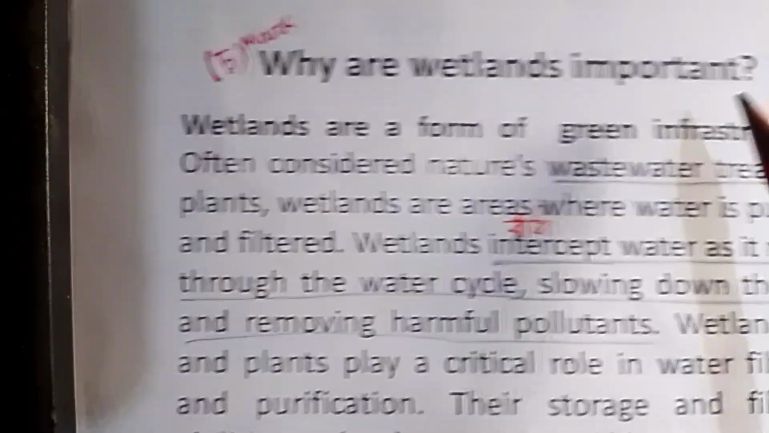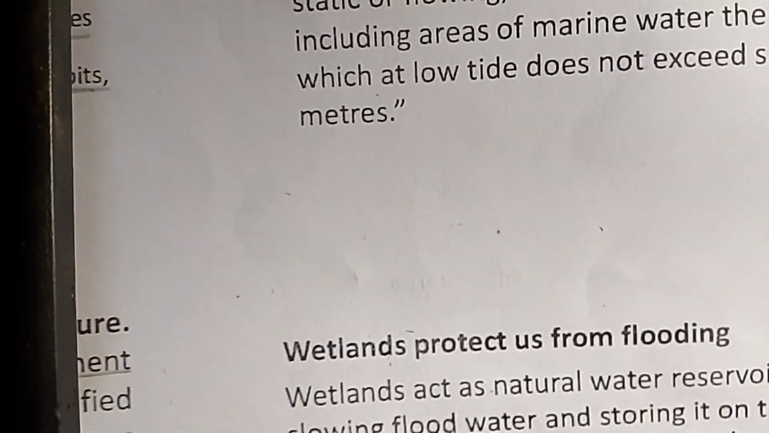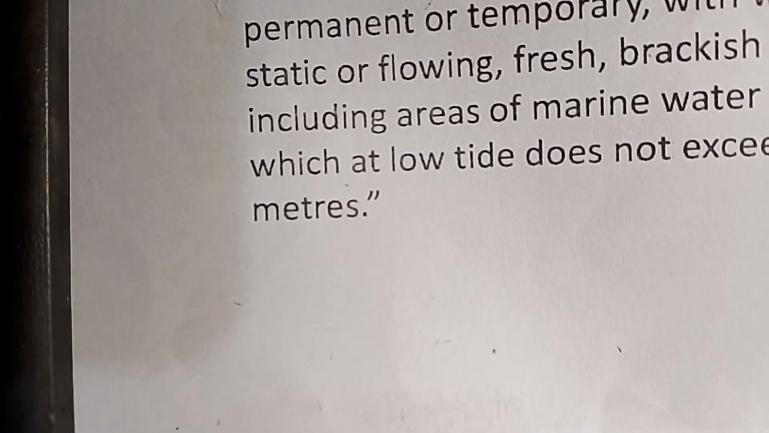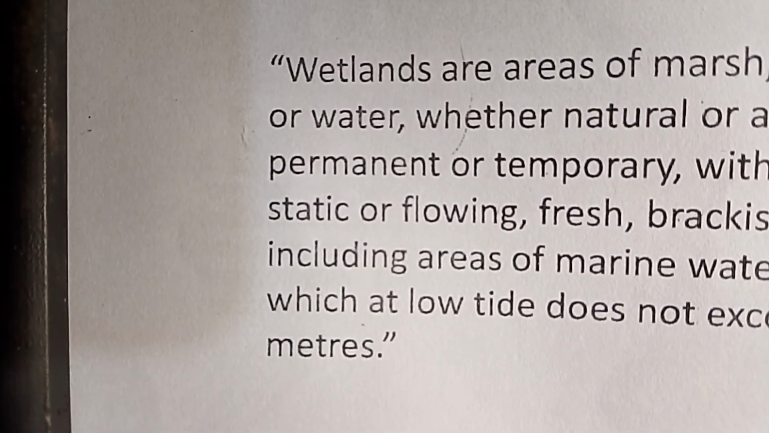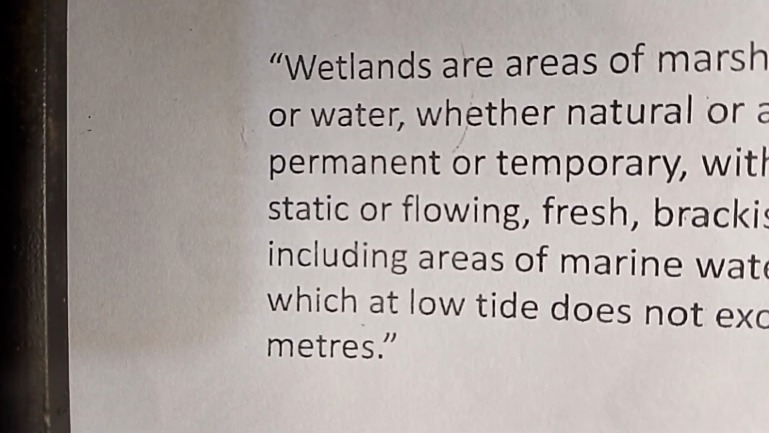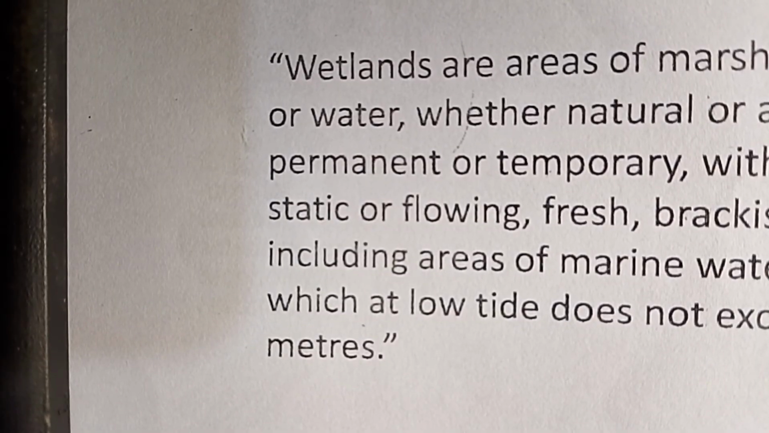The definition of the Ramsar Convention is that wetlands are areas of marsh, fen, peatland or water, whether natural or artificial, permanent or temporary, with water that is static or flowing, fresh, brackish or salt, including areas of marine water, the depth of which at low tide does not exceed 6 meters.